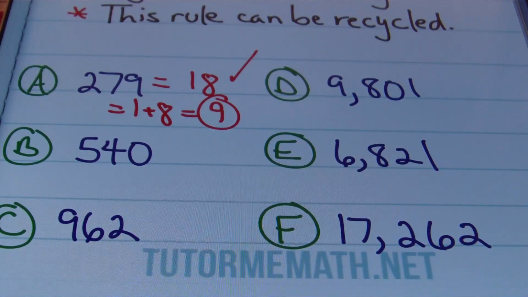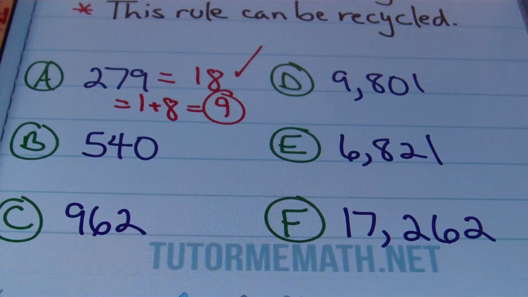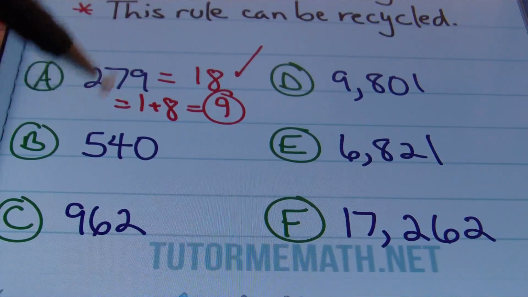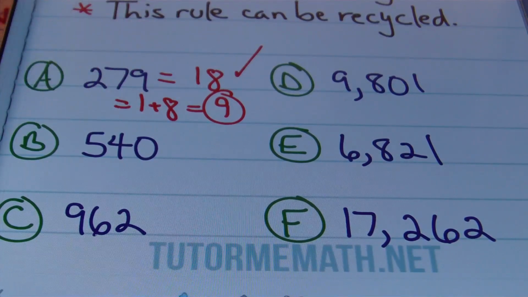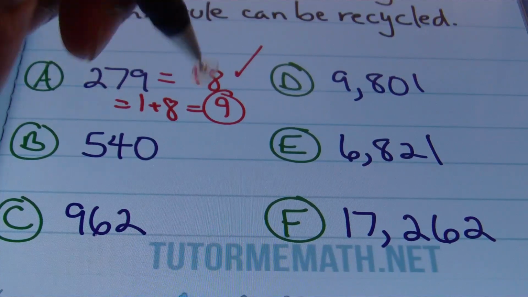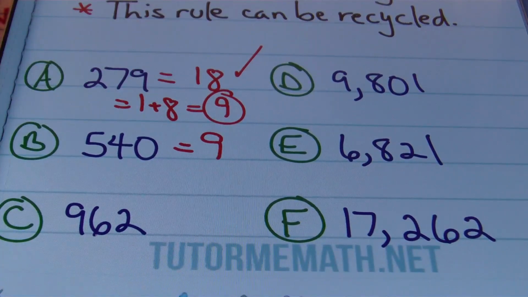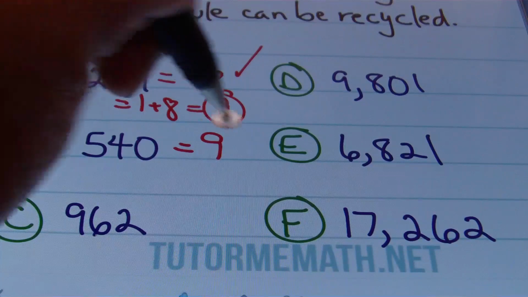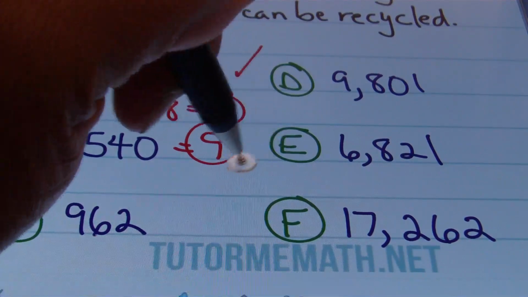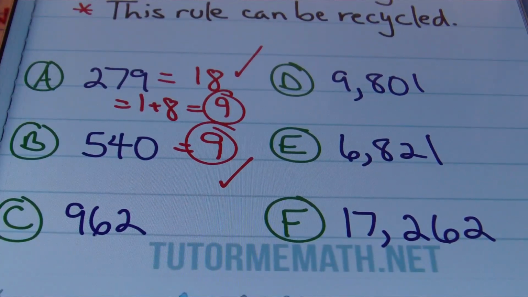All right, so let's move on to B now. For B, we have 540. If I were to add the digits of the number 540, 5 plus 4 plus 0, you would end up with 9. The sum is 9. Is 9 divisible by 9? Oh, yes, it is. Check mark. I love it. This is too fun.